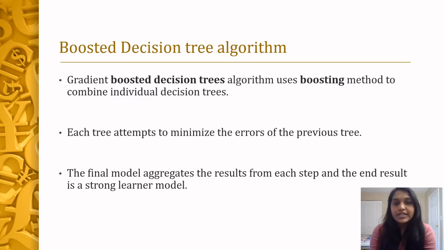We have used a boosted decision tree for our model to create an ensemble of regression trees, which means that each tree is dependent on the prior tree. Each tree will learn something from the residue of the preceding ones. Boosting in decision trees basically improves the accuracy, and that's our end result as a strong learner model.